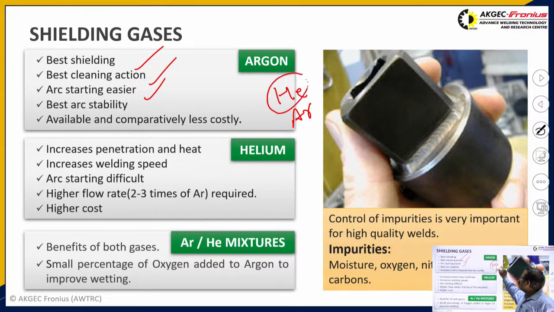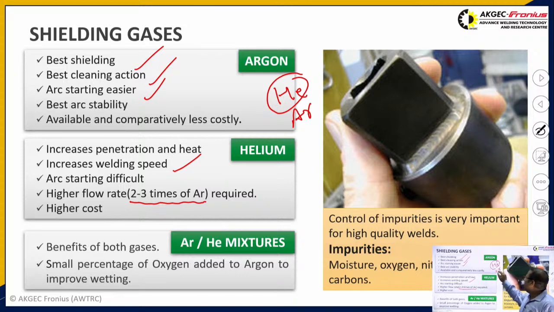Being light in weight, we have to increase the flow rate in order to avoid contamination of the weld bead by atmospheric gases. That's why you have to increase the gas flow rate, which is around 2 to 3 times that of argon. Due to the increase of the gas flow rate, the welding speed can also be increased.